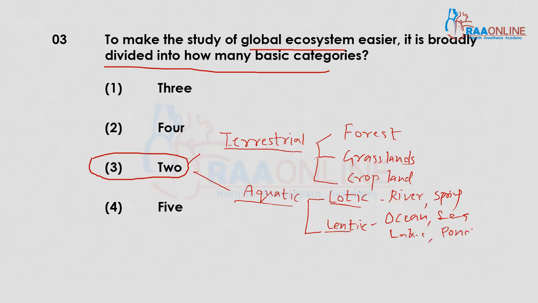These are all lentic ecosystems. The difference is that lotic is for flowing or running water, whereas lentic is for stagnant water. So there are two basic categories of the global ecosystem, terrestrial and aquatic.